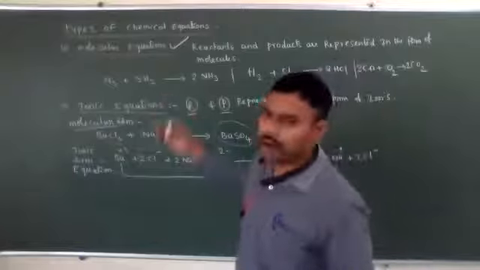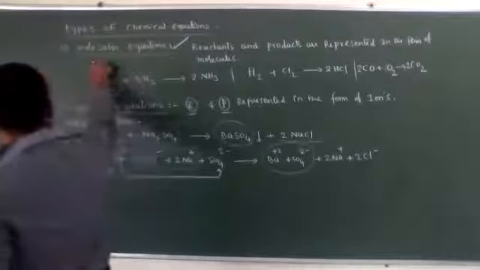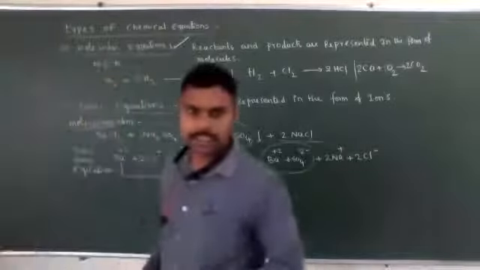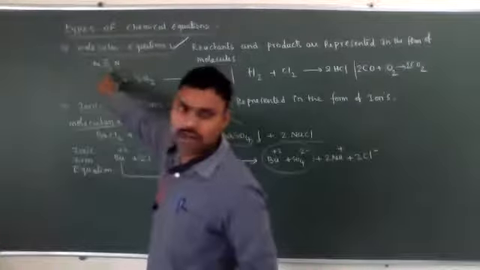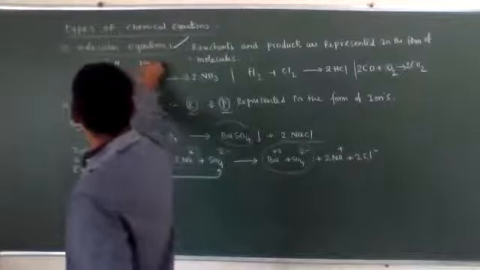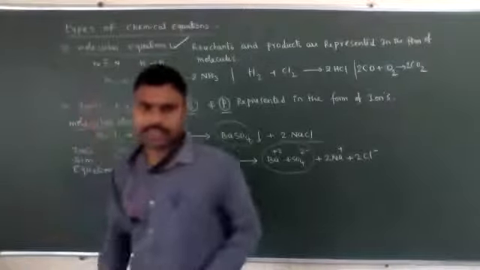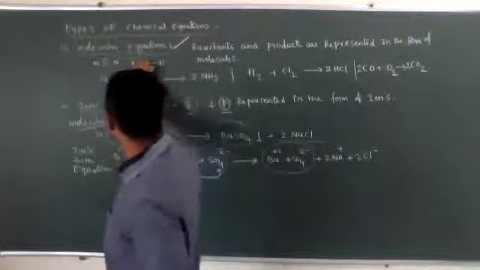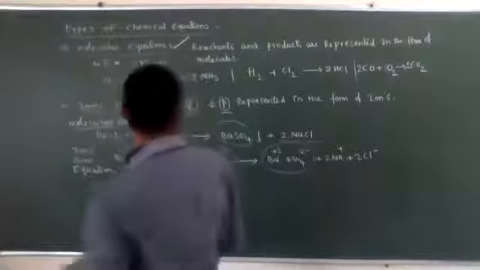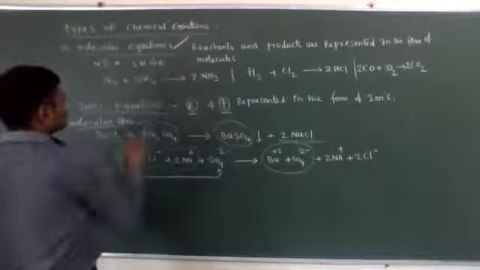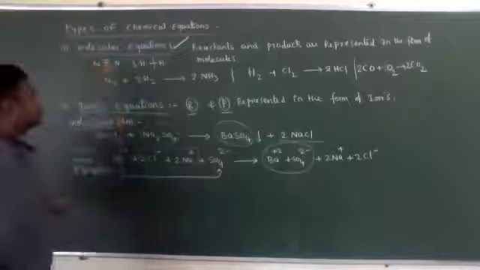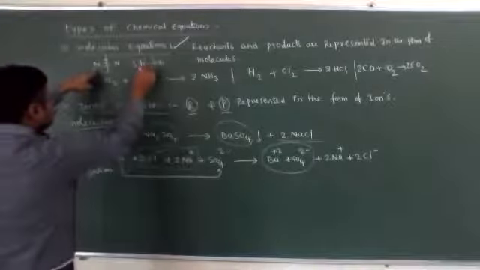But what about covalent compounds? Covalent compounds have covalent bonds present. Between nitrogen and nitrogen a triple bond is present, meaning 3 covalent bonds. And between hydrogen and hydrogen, one covalent bond is present, with 3 molecules. In that case, the hydrogen bonds will break and the nitrogen bonds will break. Then the nitrogen and hydrogens combine.